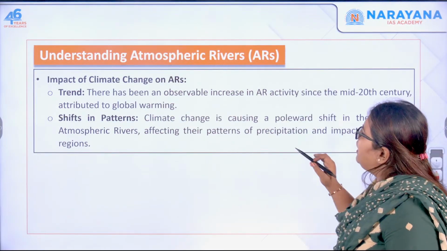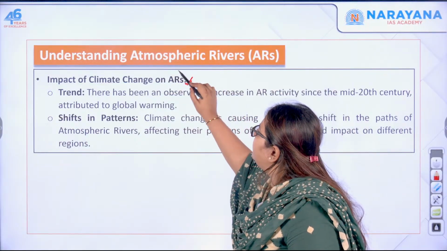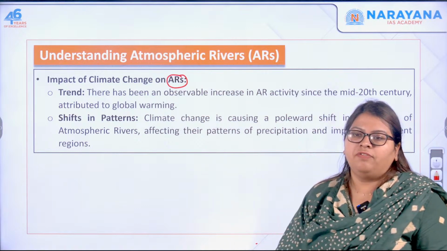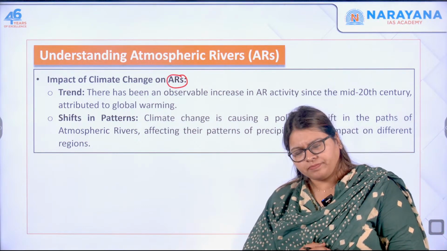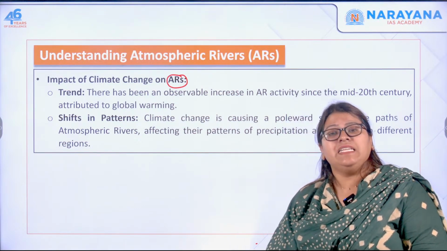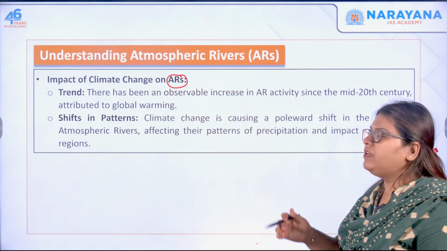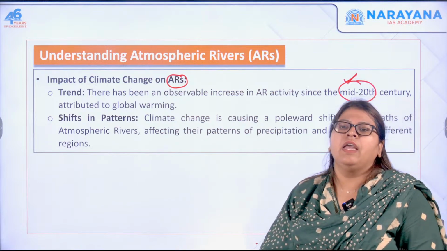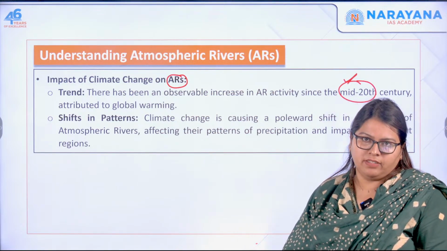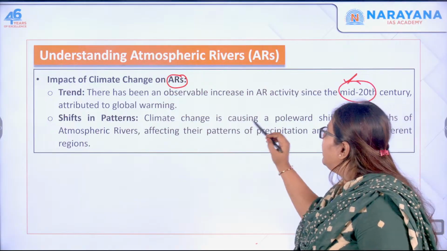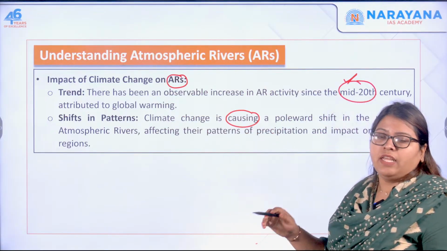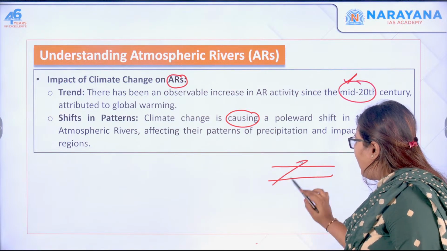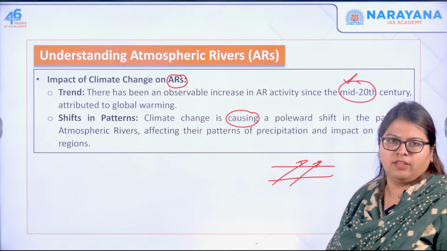Next, the impact of climate change. Of late, they are finding that instances of atmospheric rivers have increased, specifically since the mid 20th century, and there are shifts in the patterns as well. Usually these atmospheric rivers carry moisture from the tropics to other regions, right?